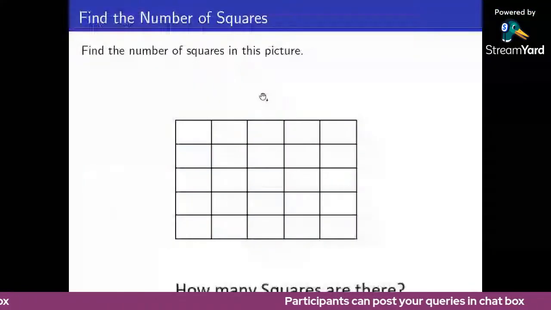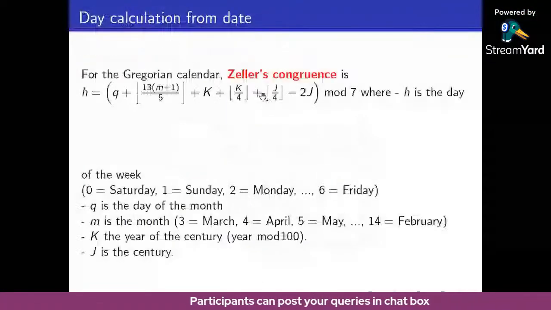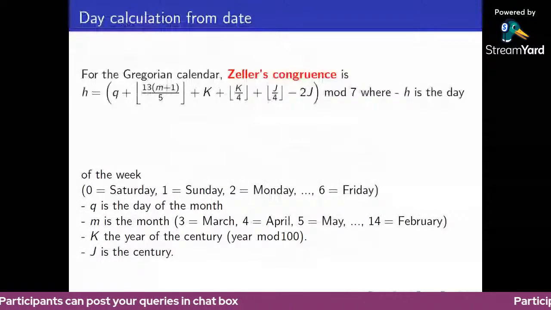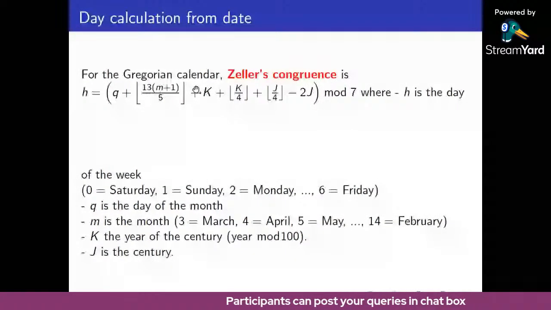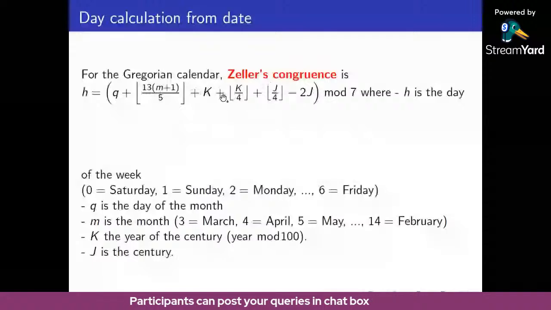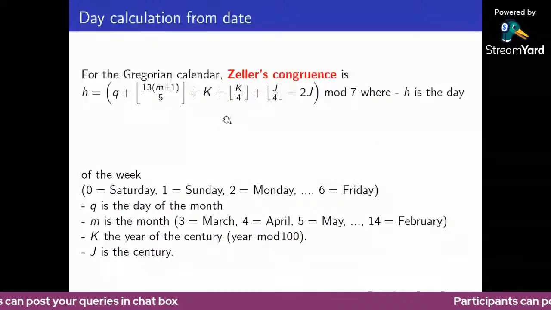Okay, next, day calculation from a given date. This is actually Zeller's congruence, for the Gregorian calendar. In this calendar, some date is given. Today is given: October 5, 2021.